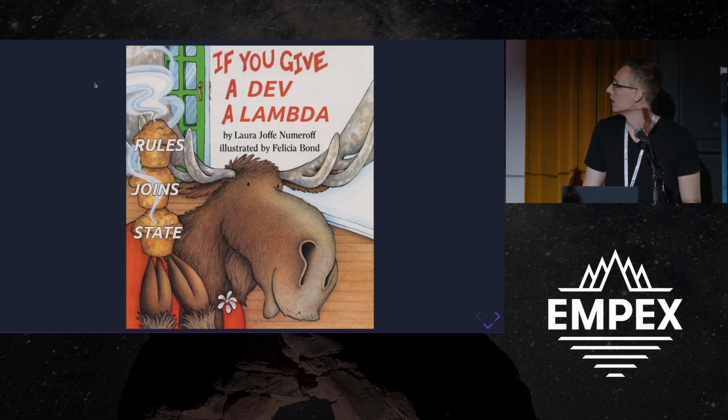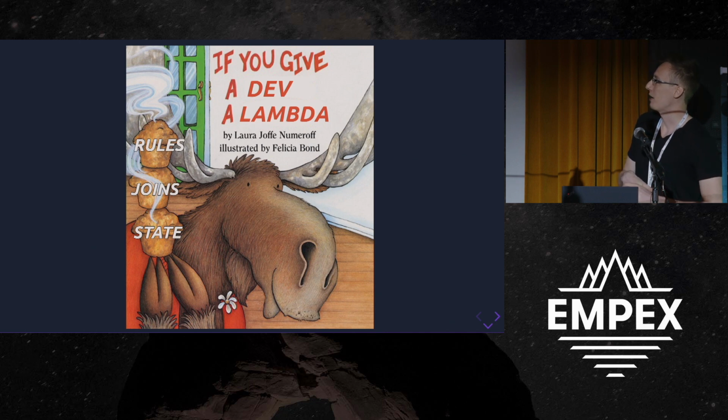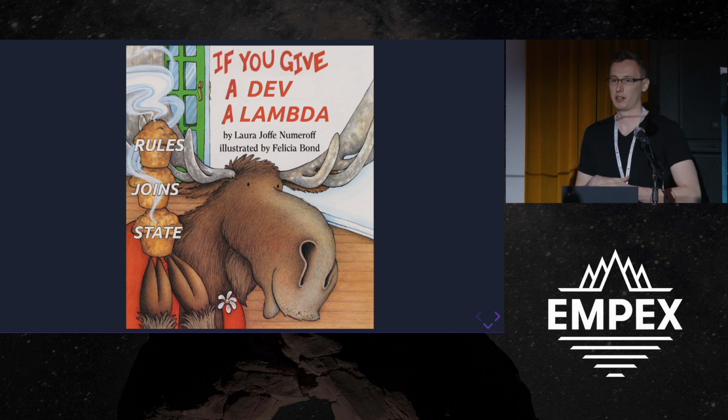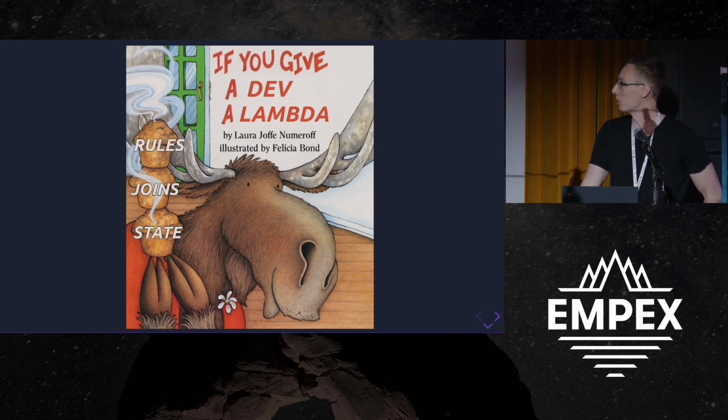But that's not enough. This book actually, I think, is the best description of all of the issues with scope creep and project management. But the idea is, if you give a dev a Lambda, they're going to want some other things. So far, we've just been piping in deterministic transformations between steps. But we're programmers, and there's other things that we want, like rules, joins, and state.